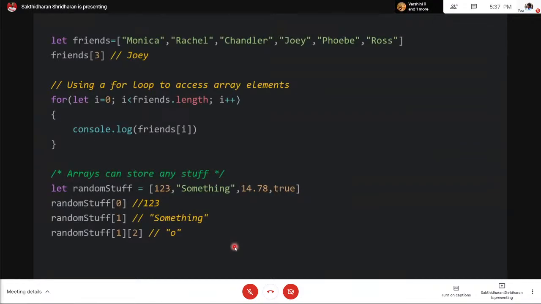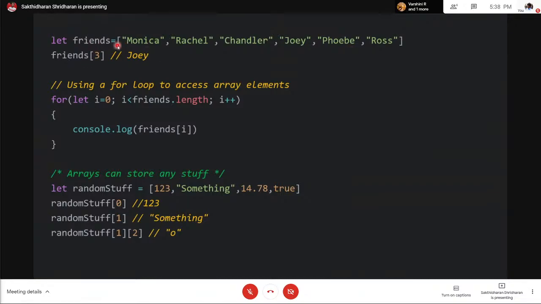Now, when you talk about arrays, arrays are used to store multiple values in a single variable. So let friends, you open square brackets, separate whatever values you want to store using commas, and then close the bracket. So here's an array of strings.